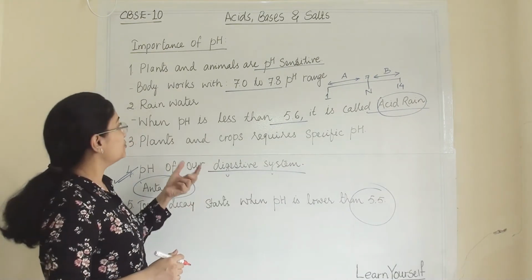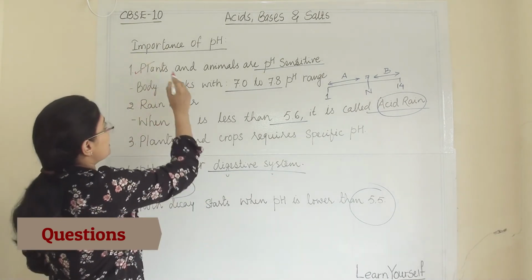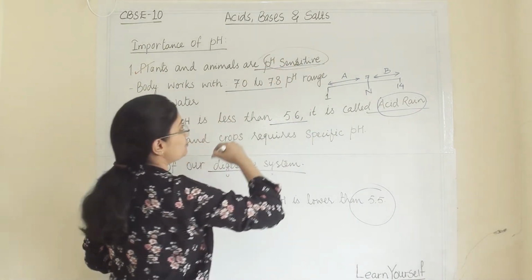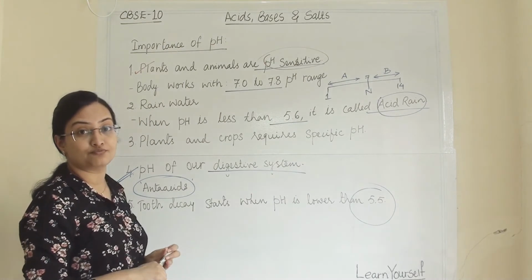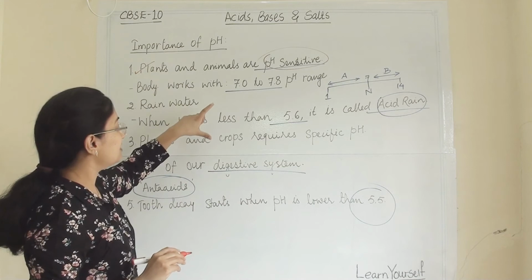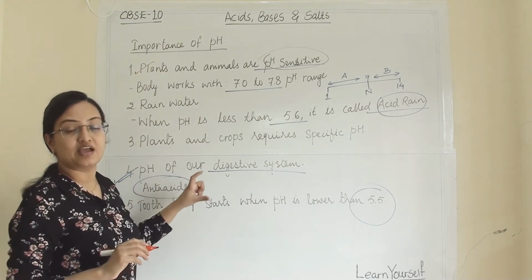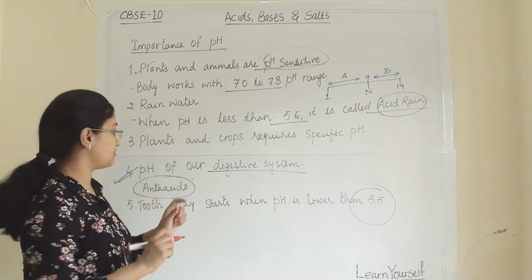From this you will get questions like, discuss that plants and animals are pH sensitive. So you have to mention the importance of the pH range in plants and animals. Then another question: we use antacids when we have indigestion or stomach upset.